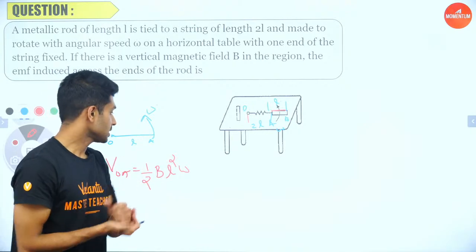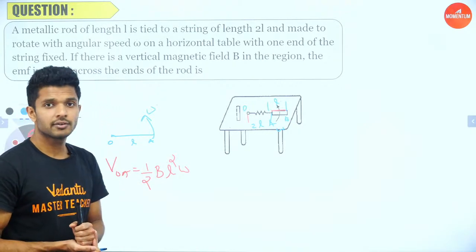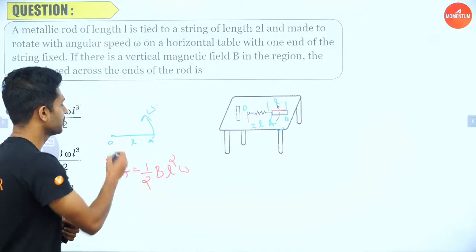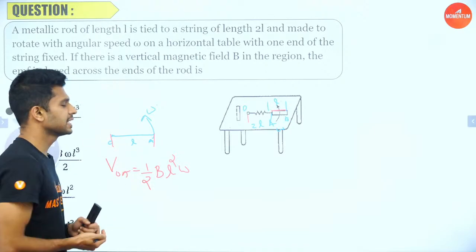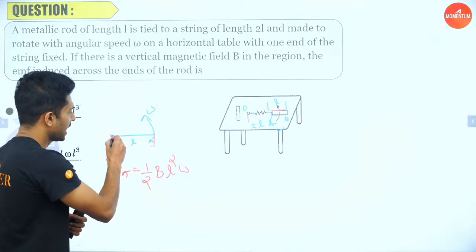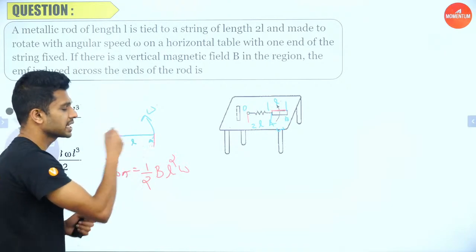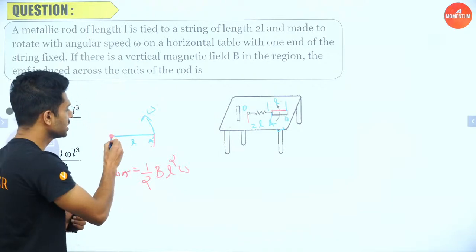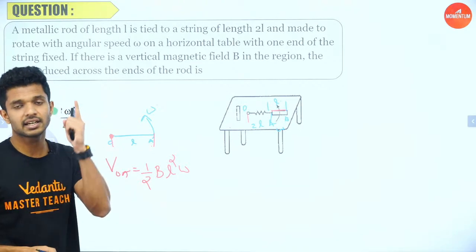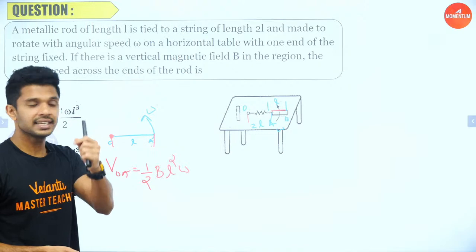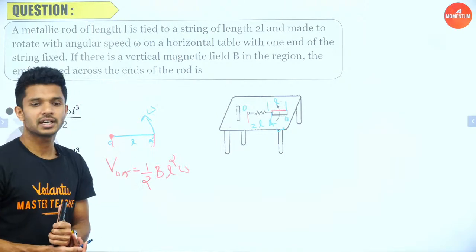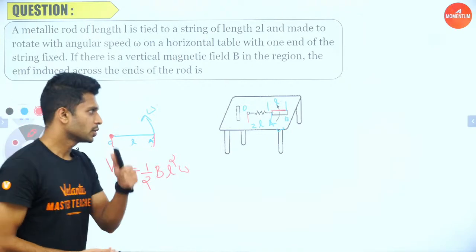Now what I have to say about this particular formula is, it will help us find the potential difference between a point and the point of rotation, which means one point has to be the point of rotation. That is a very important thing while you use this formula.